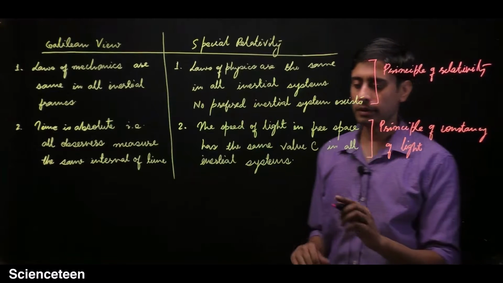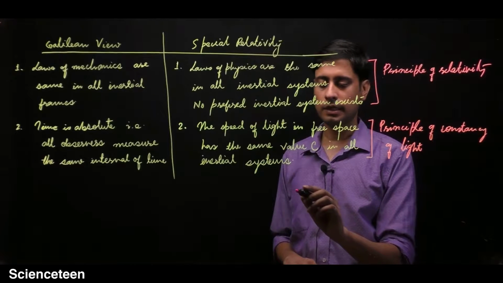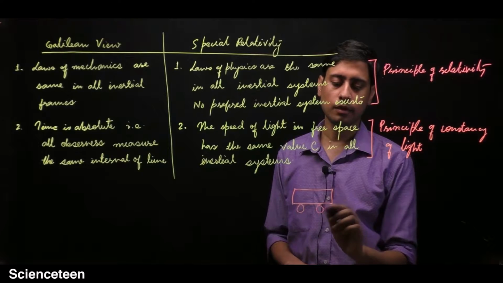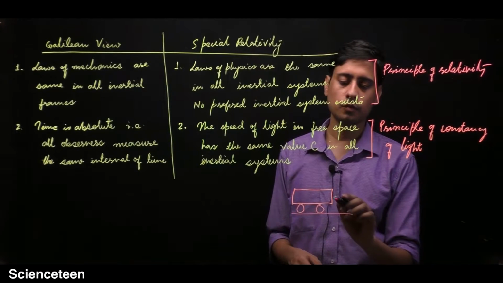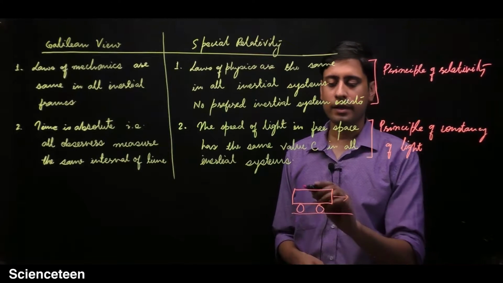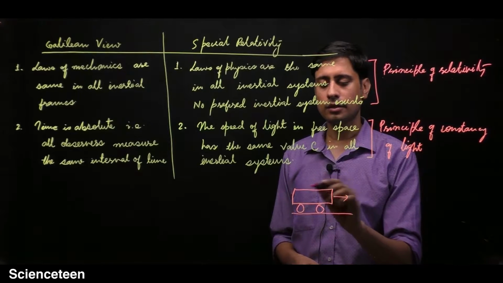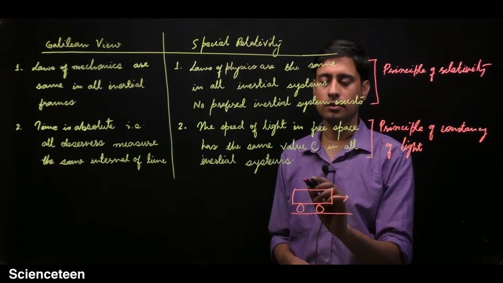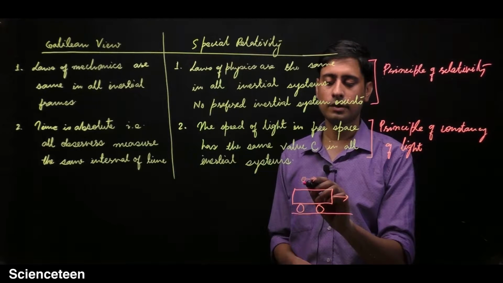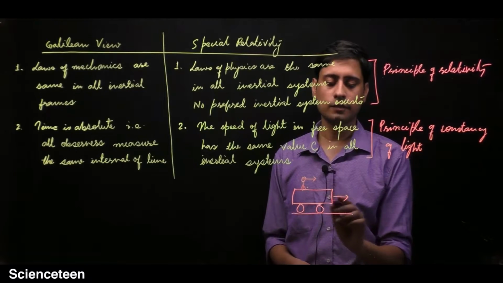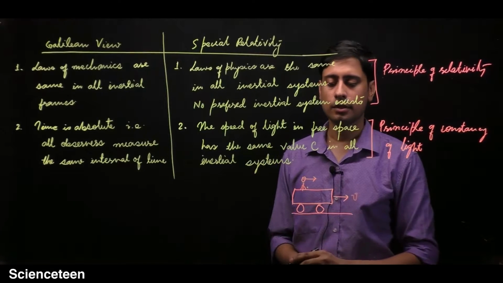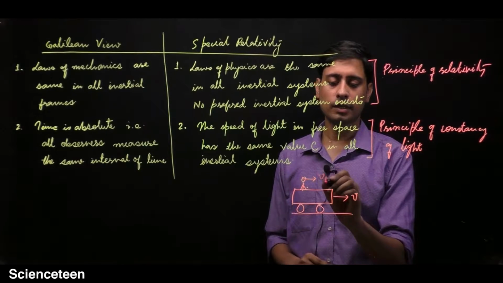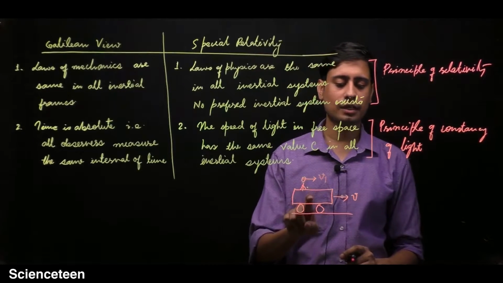I have already explained these things, but for those who are seeing this for the first time, suppose you have a cart which is moving with some velocity v, and you throw a ball in this direction with respect to this cart. You throw the ball with some velocity v1 with respect to the cart.